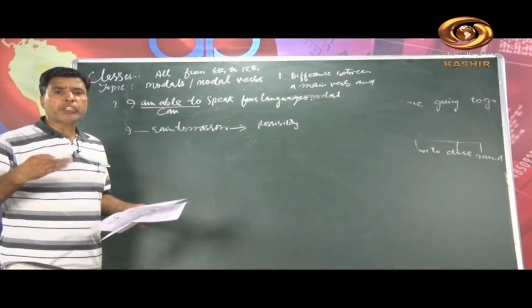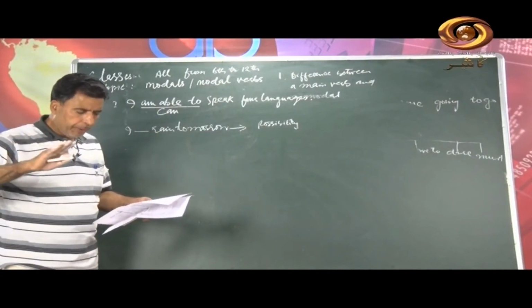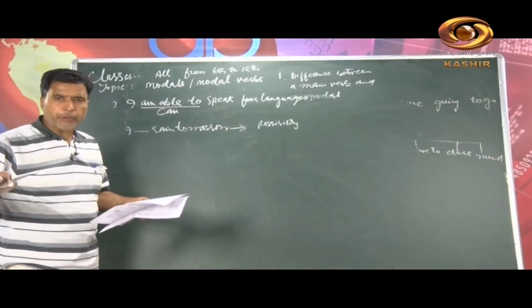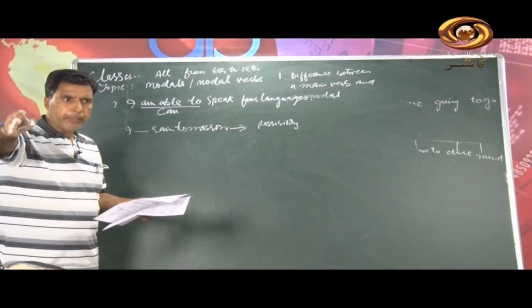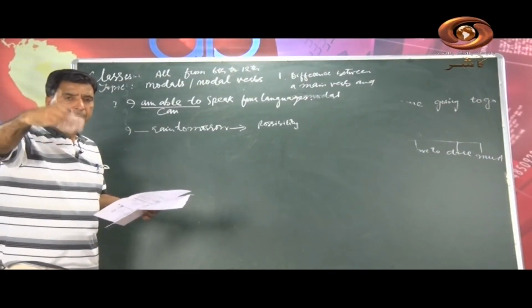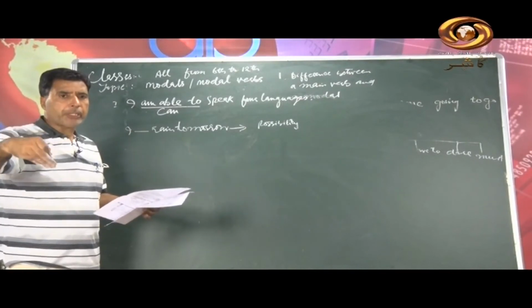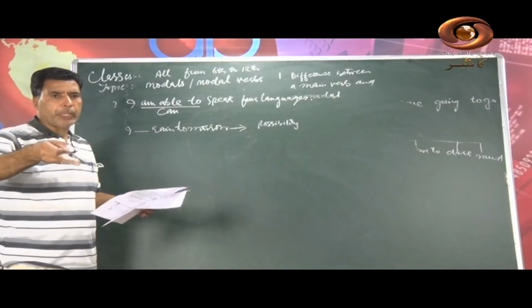When I use shall, what does this show? It expresses pure simple future when used with the first person, but it is also a command. You shall go and bring a glass of water for me. It is a request as well as a command. For example, a teacher tells a peon or a student, shall.